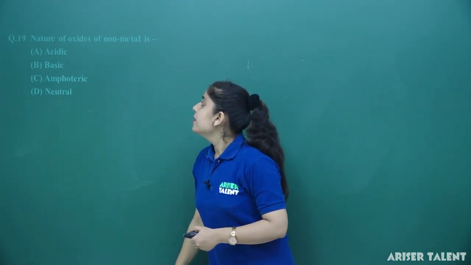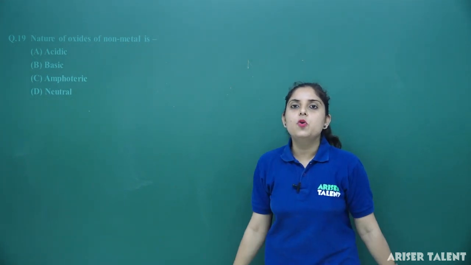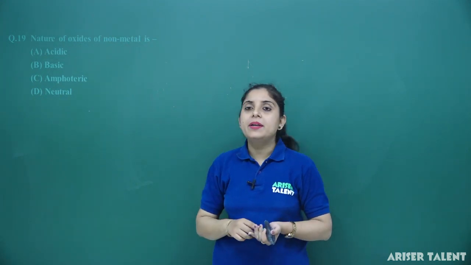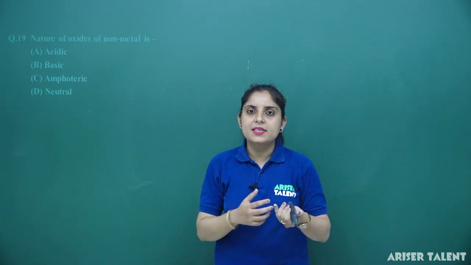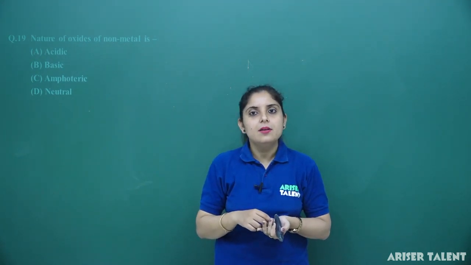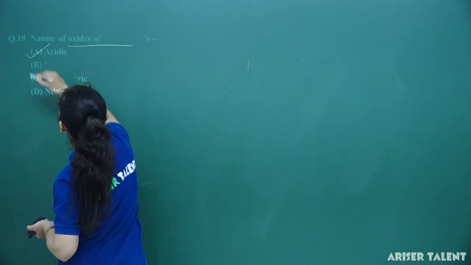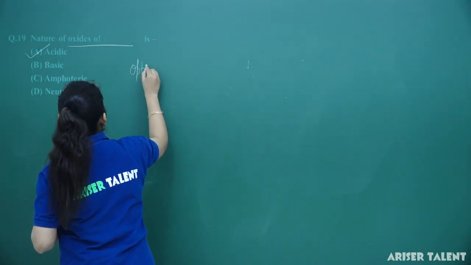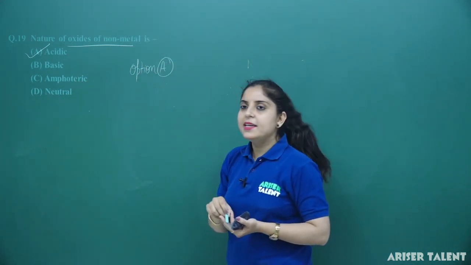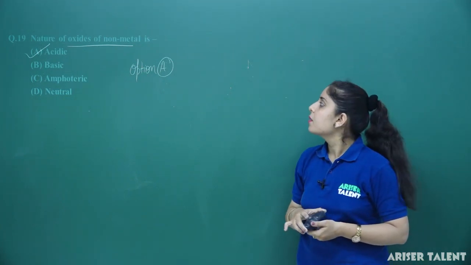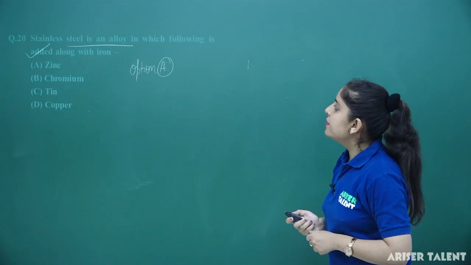The question is, nature of oxides of non-metal is. So, how can the nature of the oxides of the non-metal be predicted? I have told you that the non-metal is going to form the acidic oxide and metal is going to form the basic oxides. So, the non-metal oxides will be acidic in nature. So, I can say that option number A is correct. So, which option is correct here? Option number A.